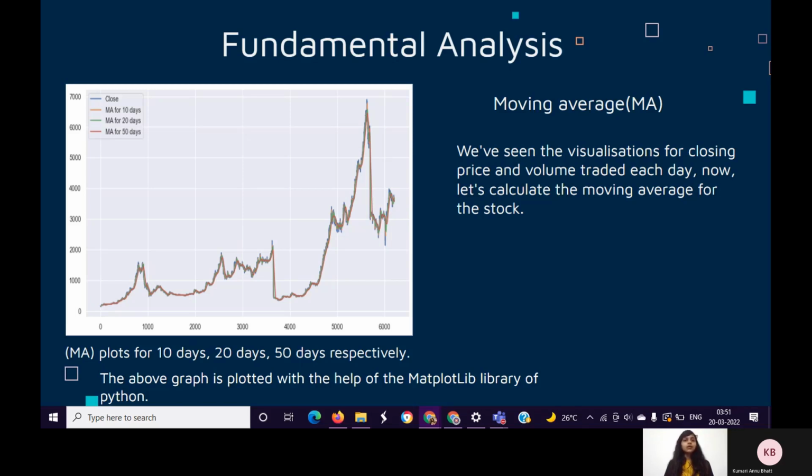Moving averages are one of the most popular and often used technical indicators in financial markets. It shows the average value of a stock's price over a period, plotted along with the closing price. The plot shown here is of the moving average for 10 days, 20 days, and 50 days respectively. This graph is plotted with the help of the Matplotlib library of Python.